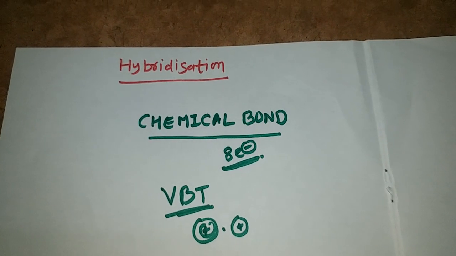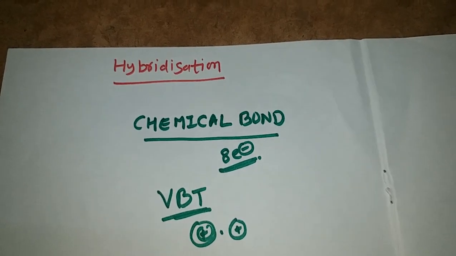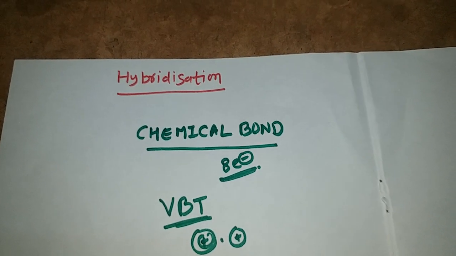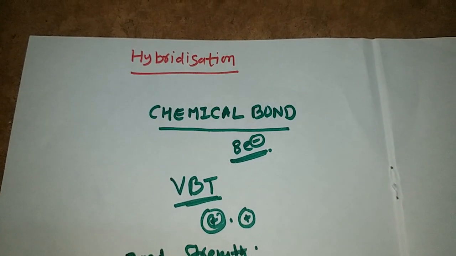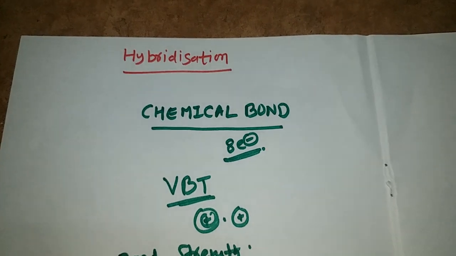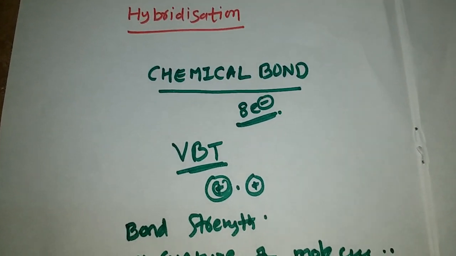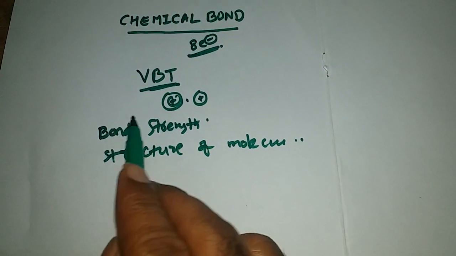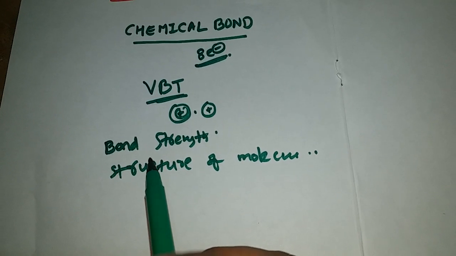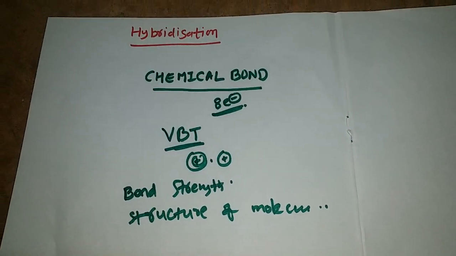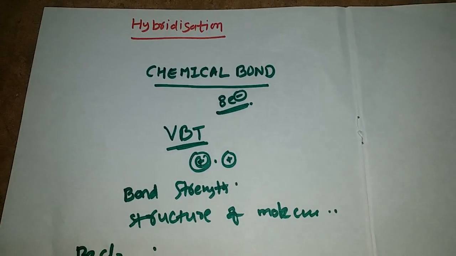One is bond strengths, and another is structure of molecule. How these drawbacks arise according to VBT, we will discuss by taking an example, that is formation of beryllium chloride molecule.